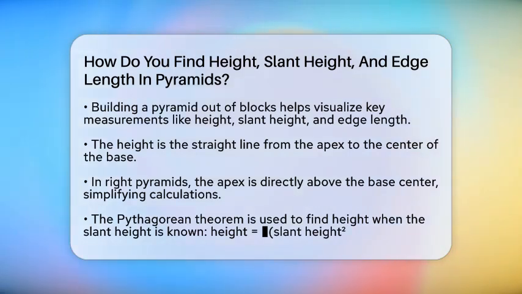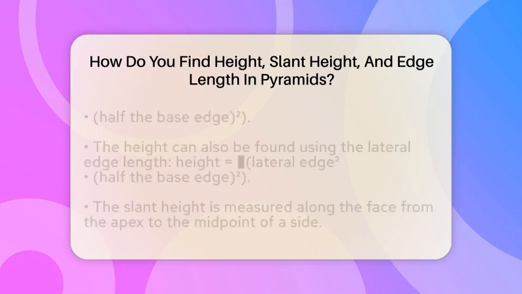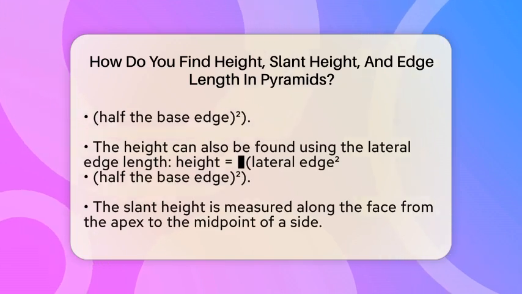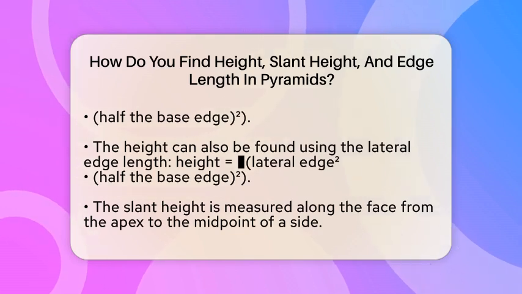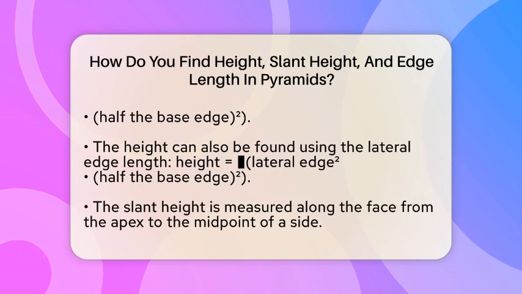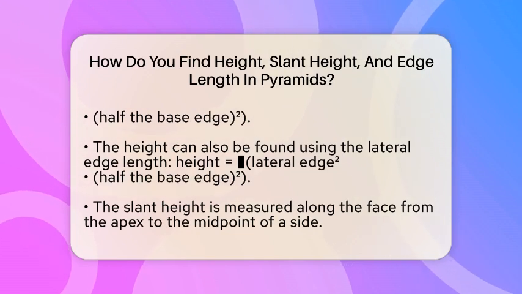First, the height of a pyramid is the straight line from the very top point, called the apex, down to the middle of the base. If the pyramid is a right pyramid, meaning the apex is right above the center of the base, you can find the height using some simple triangle tricks. If you know the slant height, which is the length along the face from the apex to the middle of a side, you can use the Pythagorean theorem. This theorem helps you find the height by squaring the slant height and subtracting the square of half the base edge. The formula looks like this. The height equals the square root of the slant height squared minus half the base edge squared.